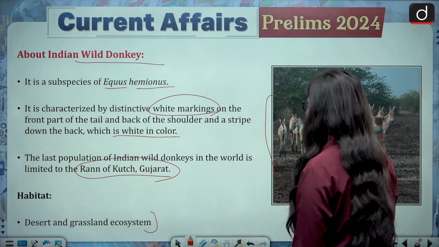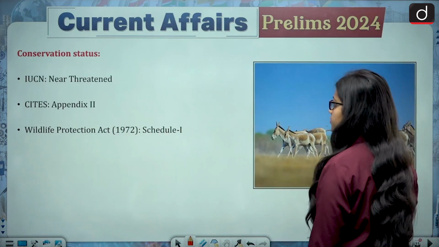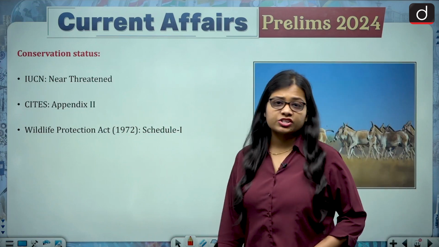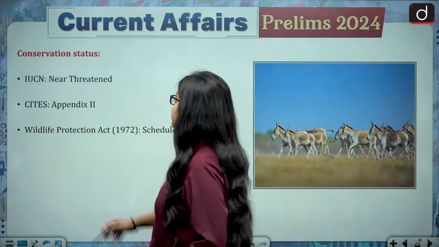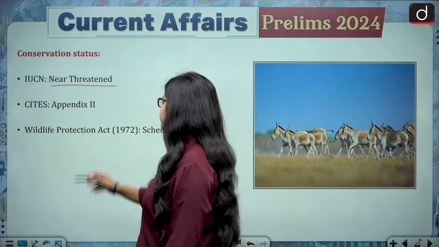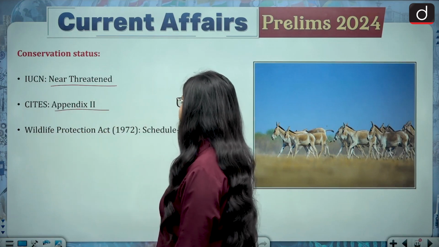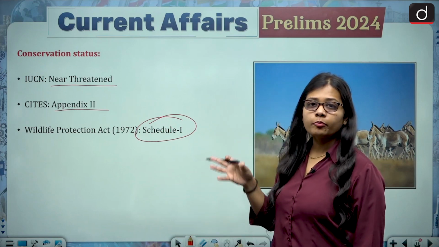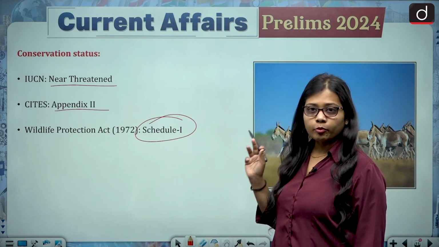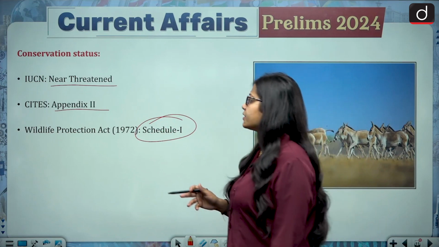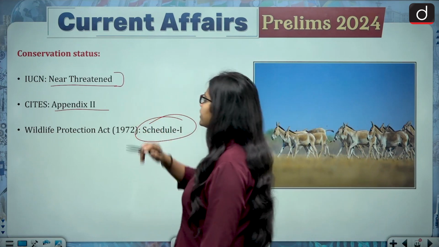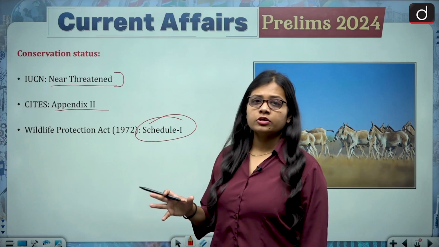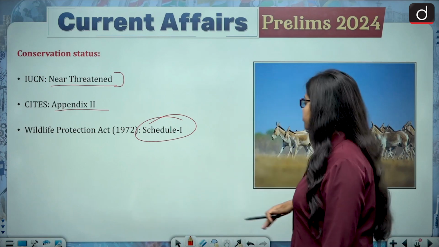Then the conservation status. IUCN lists it as near threatened, CITES Appendix 2, and the Wildlife Protection Act Schedule 1. They have a good population number as of now, and that is why it is near threatened in nature. As of now their conservation status is fine.